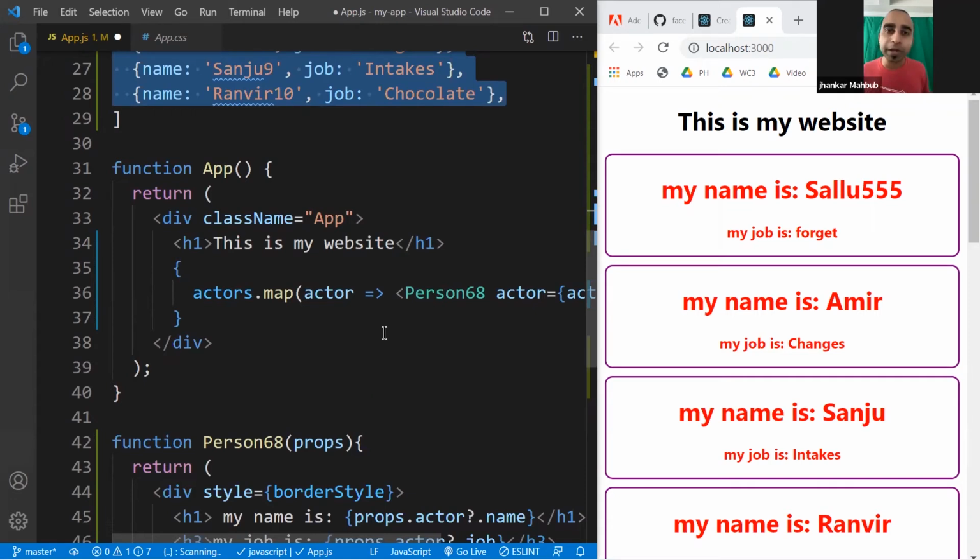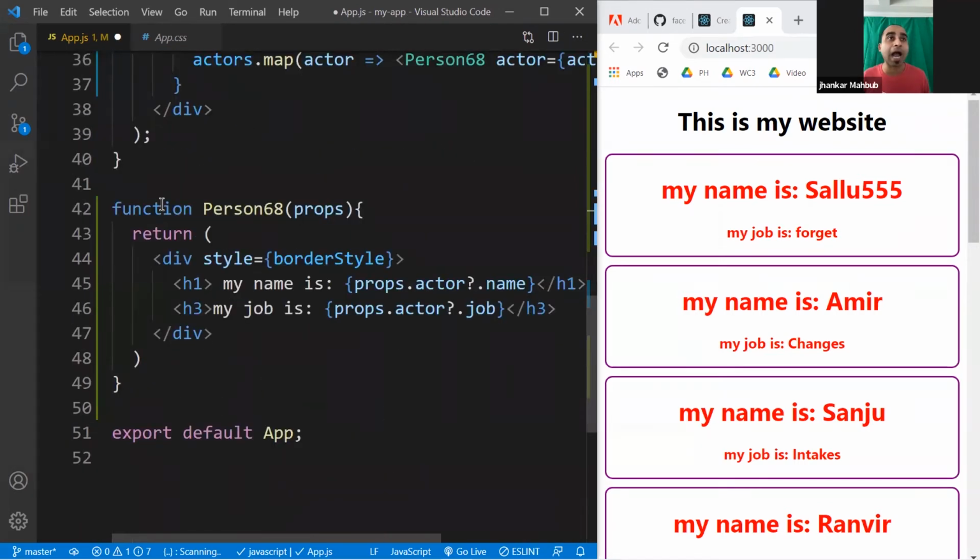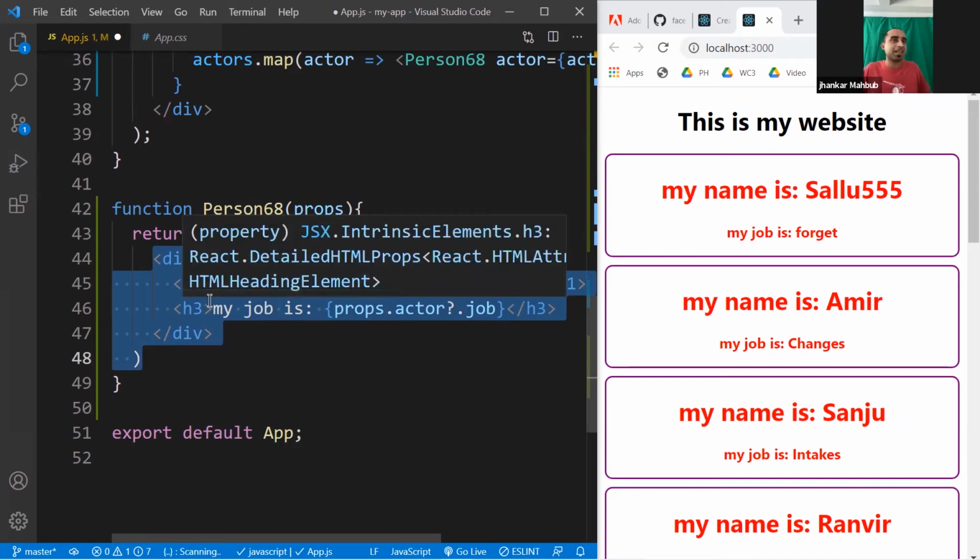So far, let's do a little recap of the things we have done, and then we'll go for much more fun things. We just learned how to create a component. That means it's nothing but a function. And inside this function, you can write any kind of HTML, and any part of this HTML could be dynamic. It could be 1 tag, 2 tags, 10 tags, doesn't matter.